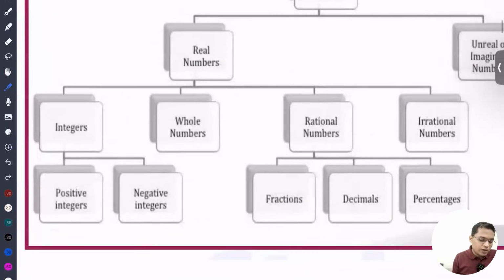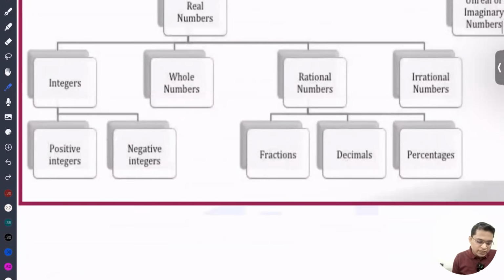In the real numbers, we'll see integers. Integers can be positive or negative. For example, it can be -2, -4, or positive integers like 2, 3, 4. So integers are either positive or negative. Then what is a whole number? Whole numbers are 0, 1, 2, 3. Whole numbers are the natural numbers along with zero.